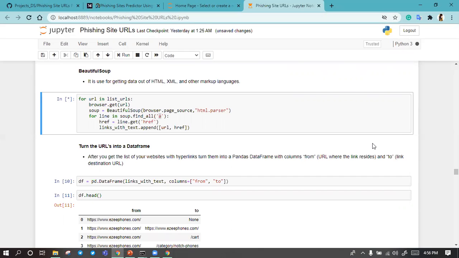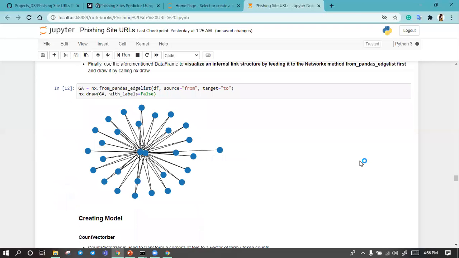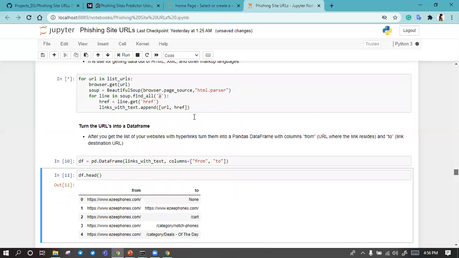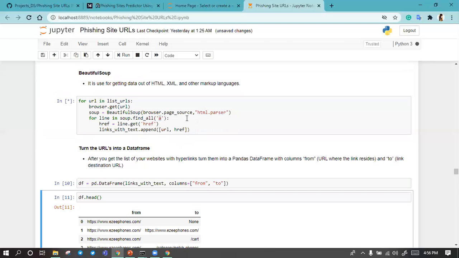Oh, I guess my system is very laggy right now. This function is running right now. It is very computationally expensive, I guess.